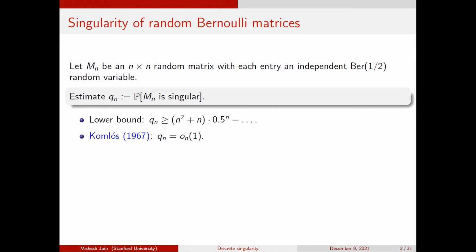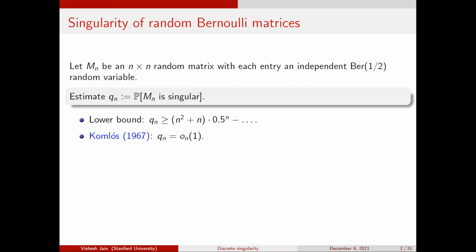There is this famous work of Komlós from 1967, where he showed that the probability of a random Bernoulli matrix being singular goes to 0 as n goes to infinity. So random Bernoulli matrices are invertible asymptotically almost surely. I will actually show a self-contained proof of this later, so hold on for that. But now you might say, the lower bound and the upper bound are kind of far away. So can we do better?